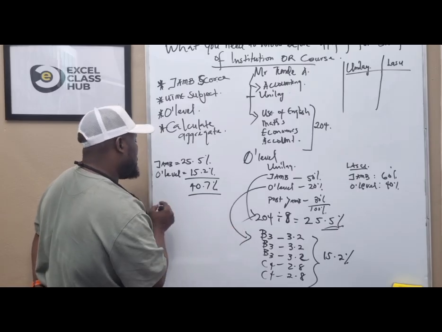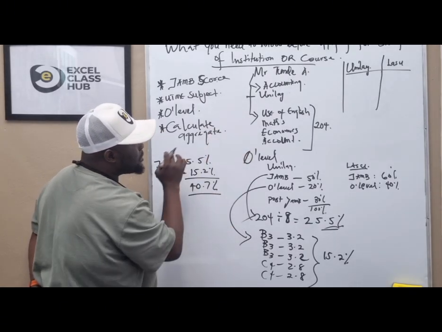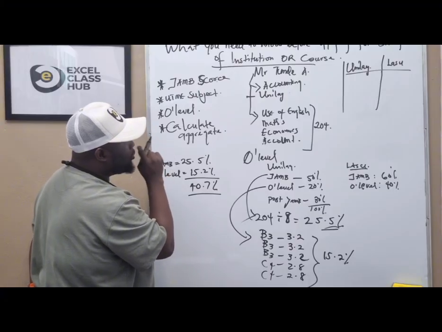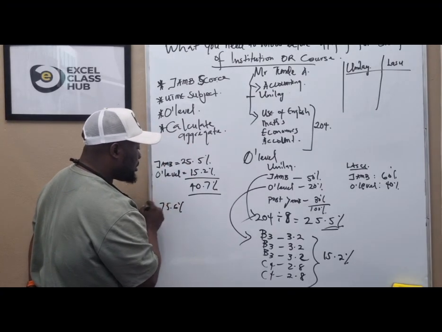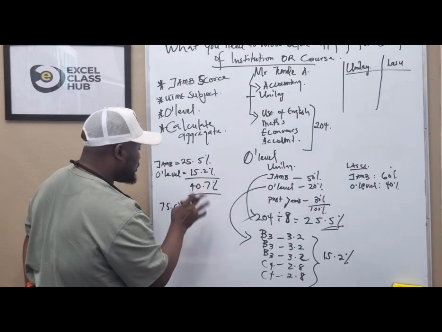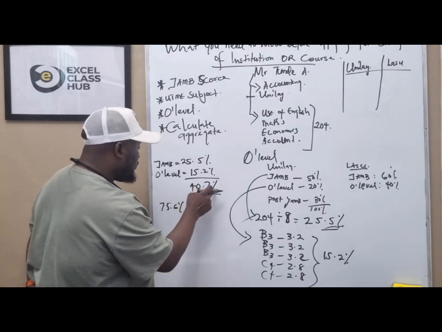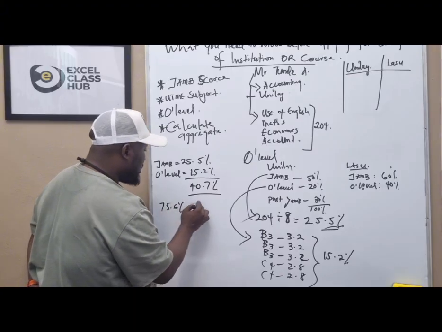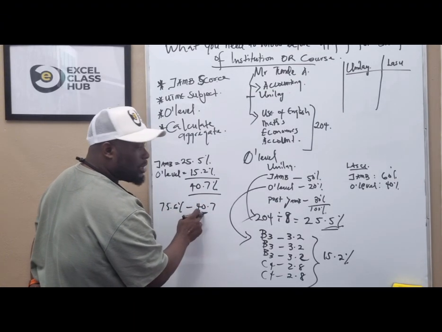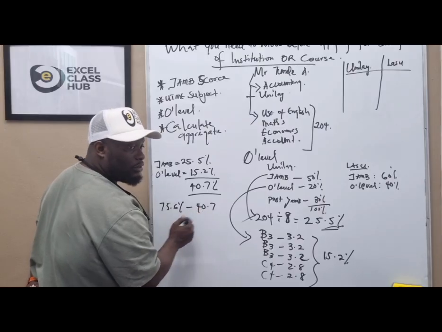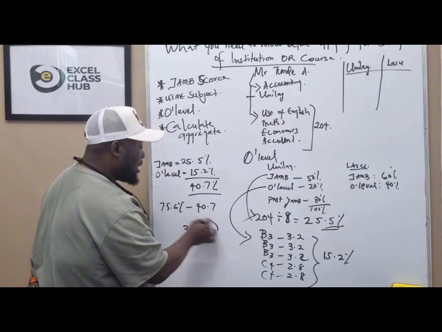Now, the aggregate for accounting on merit in Unilag is 75.6%. So you subtract this 40.7% from the 75.6, so 75.6 minus 40.7 will give us what? 34.9.